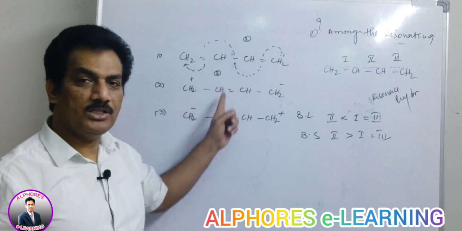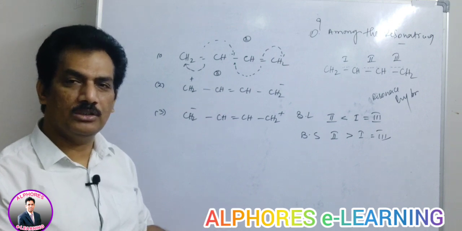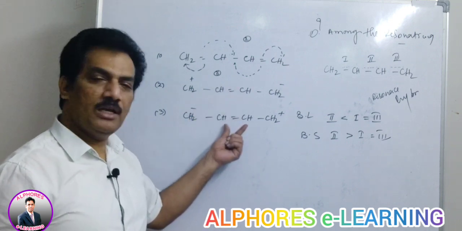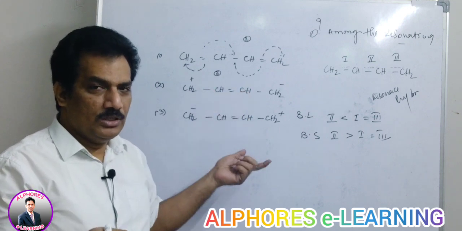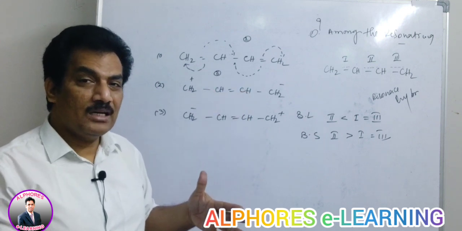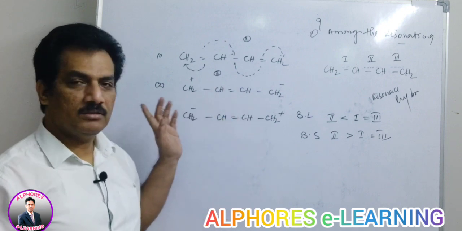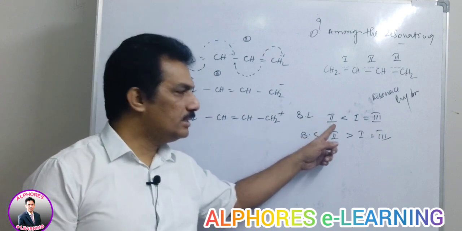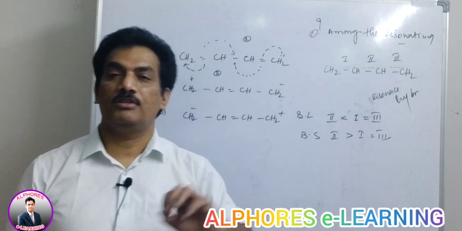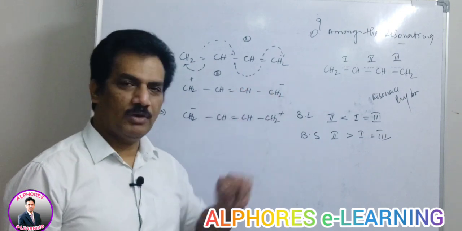Here it is 1, but these are 2. That means much of their time is spent between carbons 2 and 3. So when much time is spent there, automatically there will be more double bond character between carbons 2 and 3. With more double bond character, automatically the bond length is less compared to single bonds. Like that, the logical questions will be. Once the bond length is less, automatically the bond strength will be more. Are you following? These are the questions they can ask.